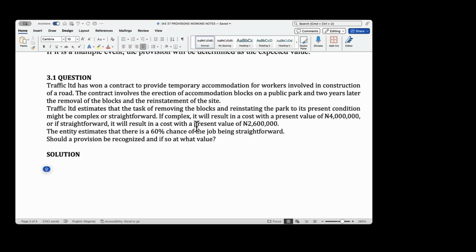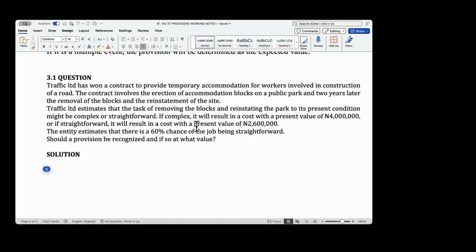Traffic Limited has won a contract to provide temporary accommodation for workers involved in construction of a road. The construction involved the erection of an accommodation block on a public park, and 2 years later, the removal of the block and the reinstatement of the site. Traffic Limited estimates that the task of removing the blocks and restating the park to its present condition might be complex or straightforward.